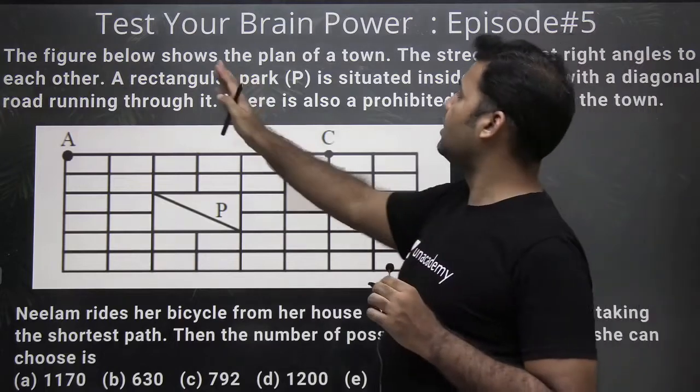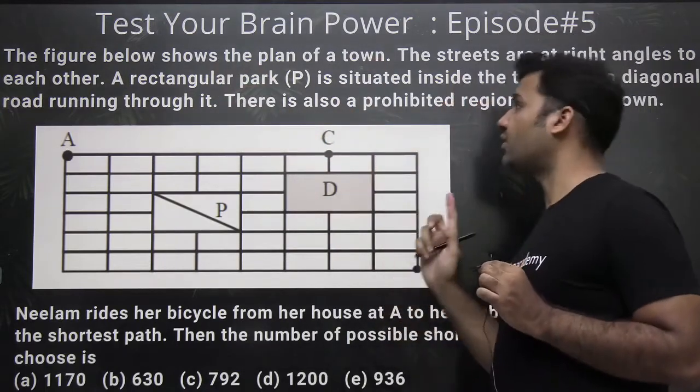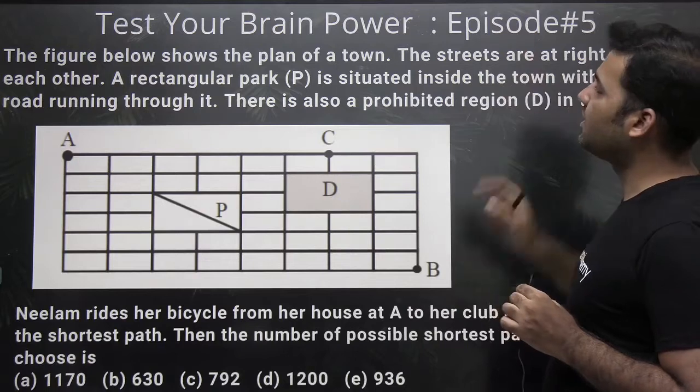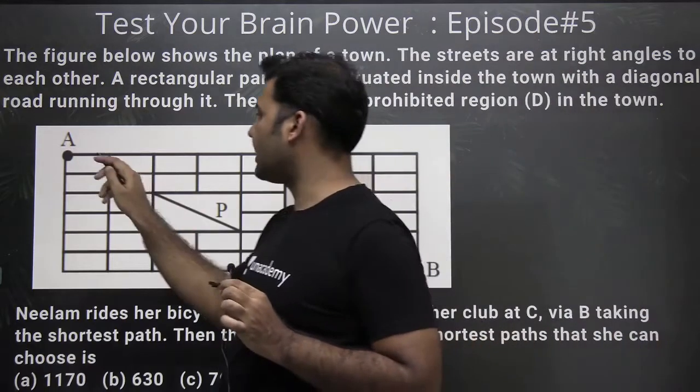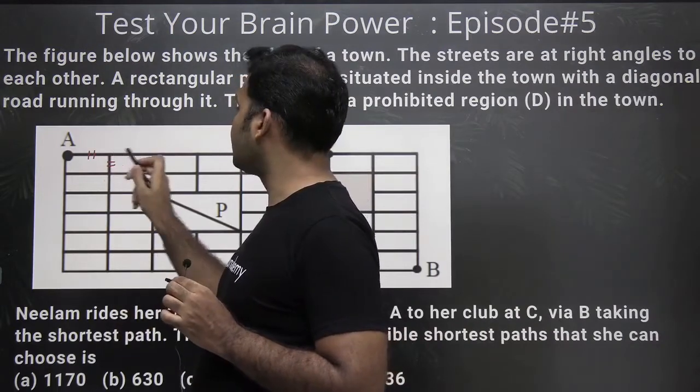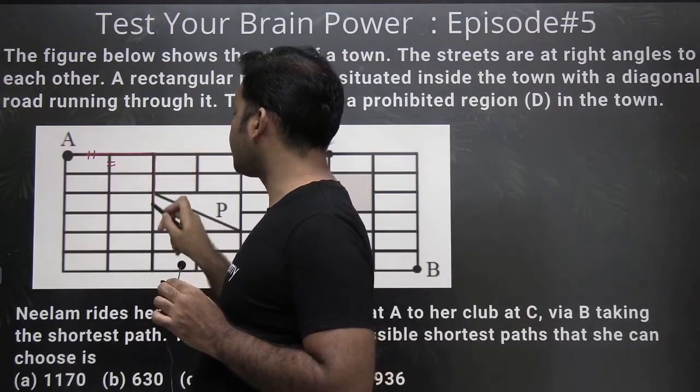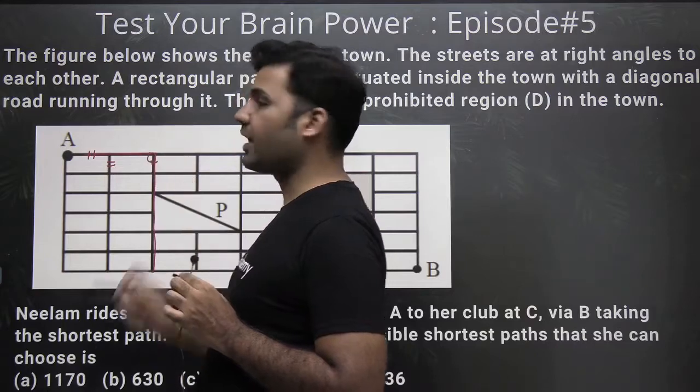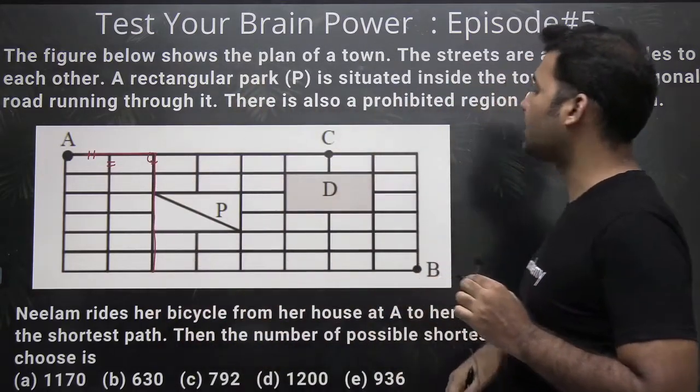It says the figure below shows the plan of a town. So this is a whole plan of a town. The streets are at right angles to each other. So you can see that these are the streets, right? This is street, this is street, and both of these two streets are at right angle. This is also a street, and this is also a street. So both of the streets are at right angle, as shown in the figure.